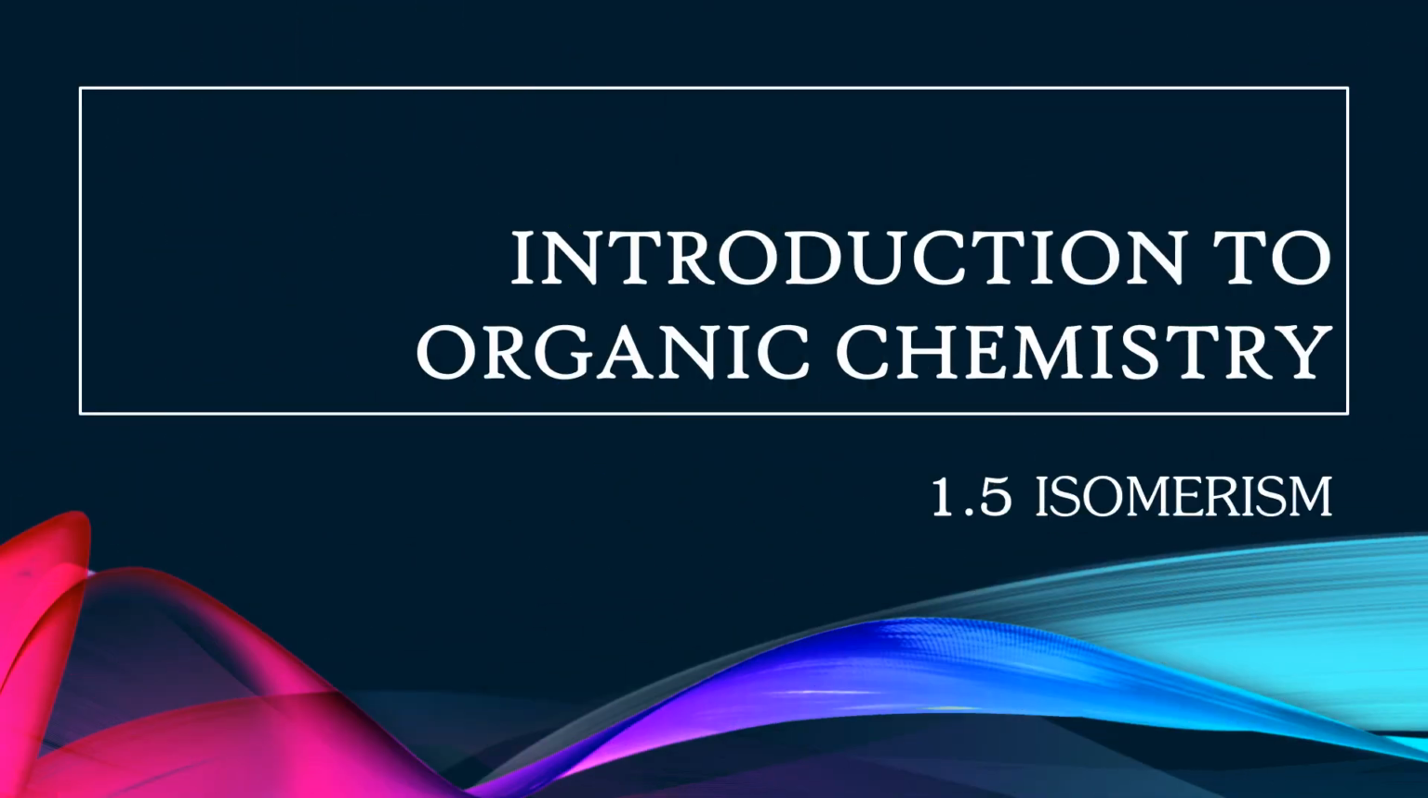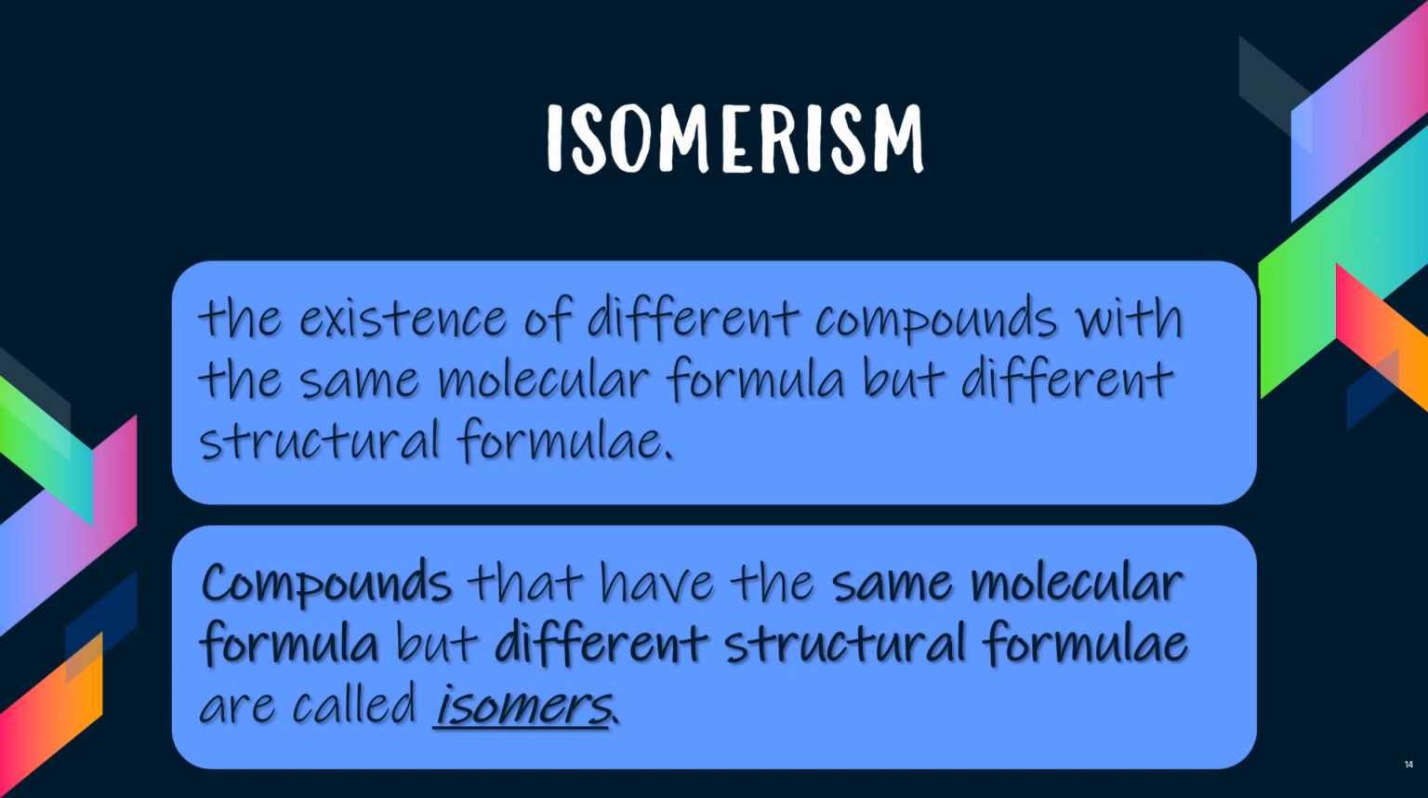Now, let's look into 1.5 isomerism. Isomerism is the existence of different compounds with the same molecular formula but different structural formula. Compounds that have the same molecular formula but different structural formula are called isomers.